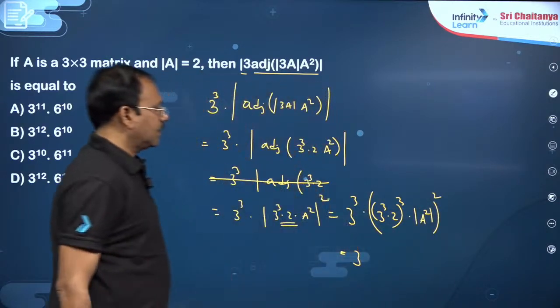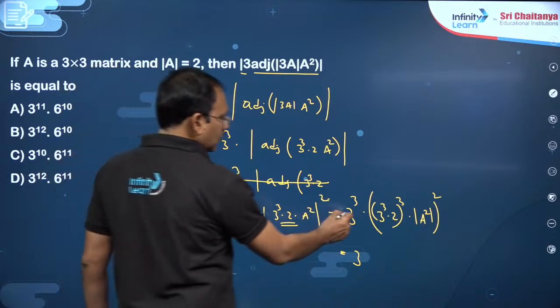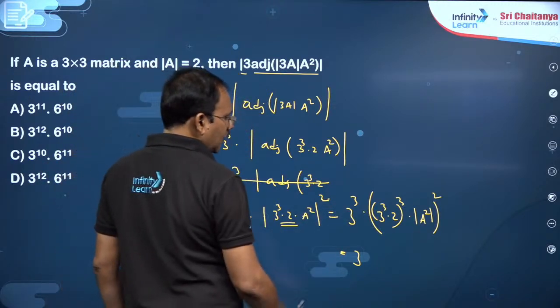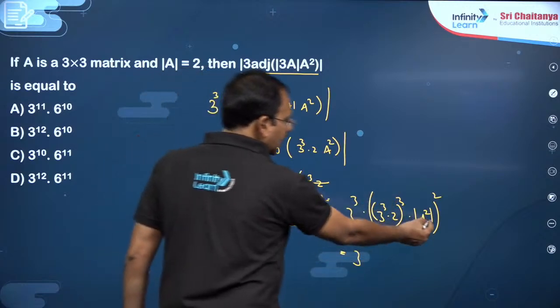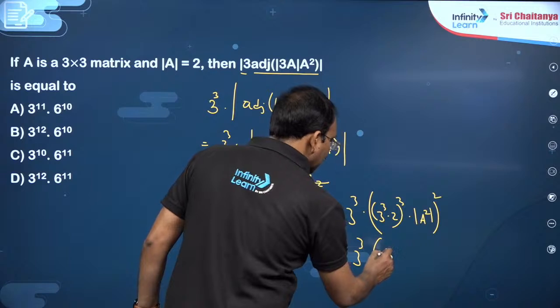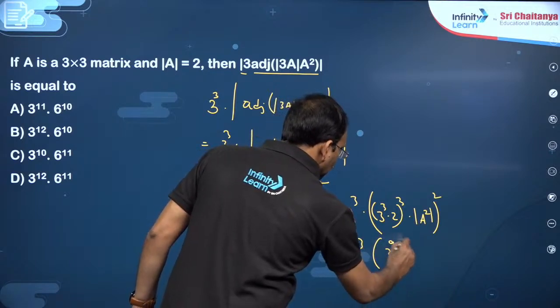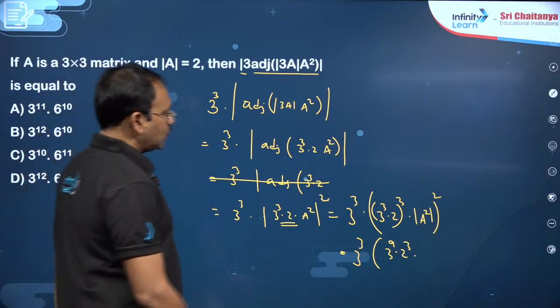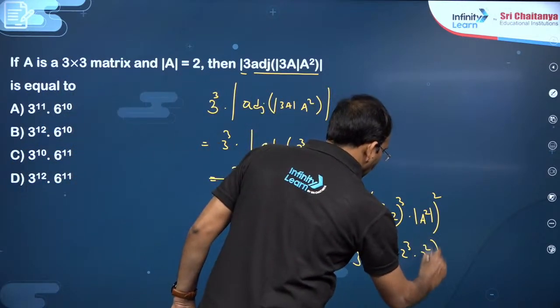So you will get here 3 cube, so this becomes 3 power 9, 3 power 18. You just see det A square is det A whole square. This becomes 3 cube into 3 power 9 into 2 cube into det A whole square. Det A is already 2, which is 2 square whole square.